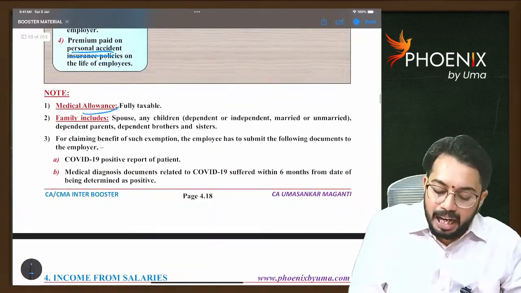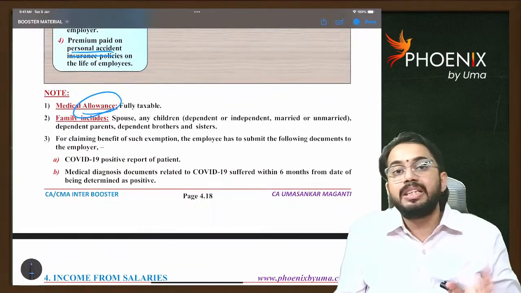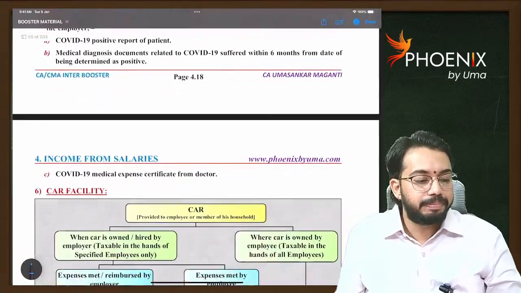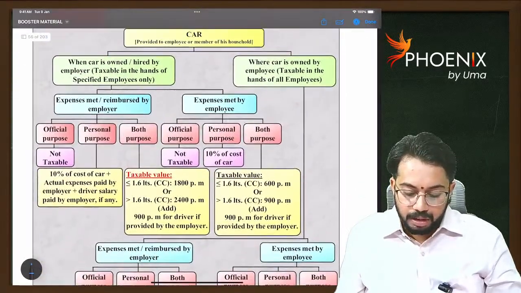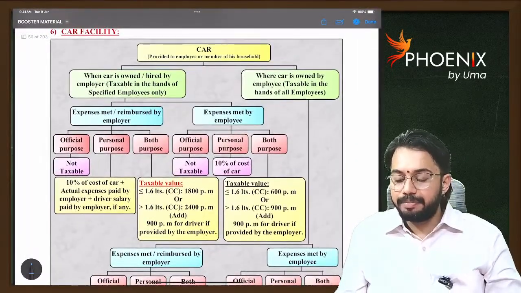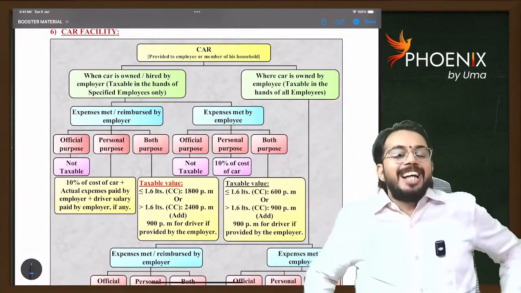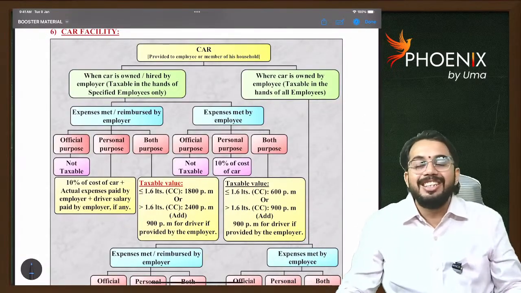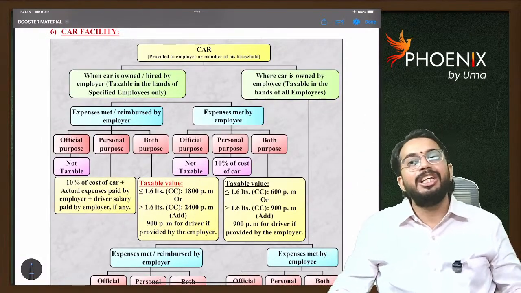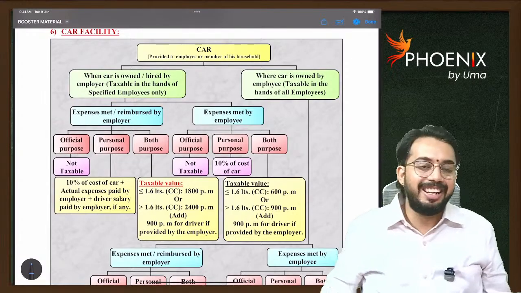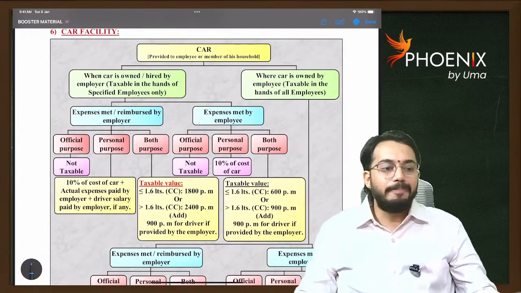Next, if any medical allowance is given, medical allowance is fully taxable. Next, car facility. The challenging thing in salaries is studying perquisites only. Each perquisite is so lengthy, yet we cannot compromise.